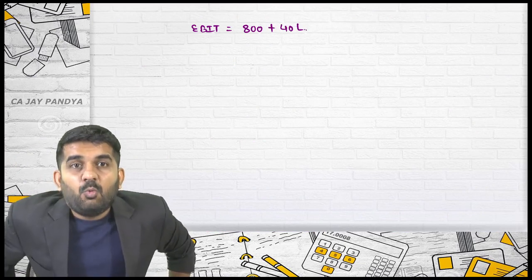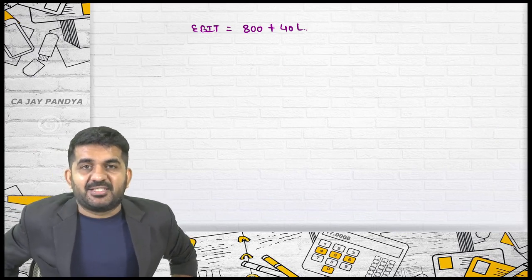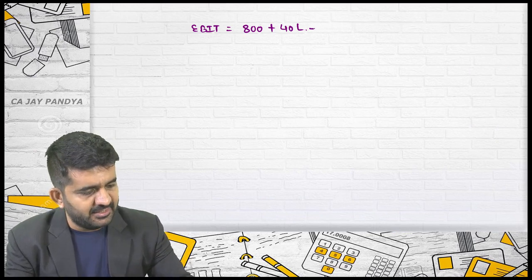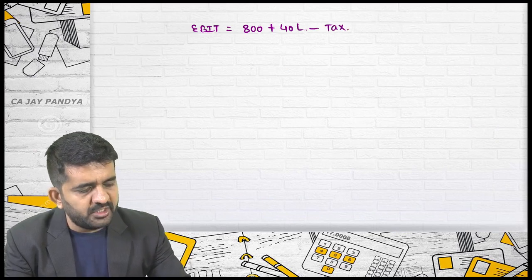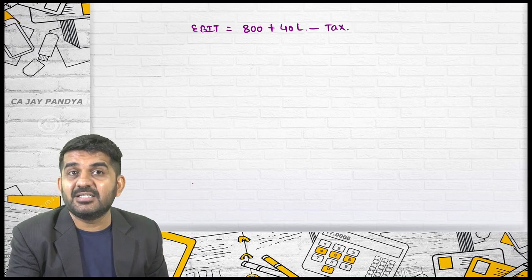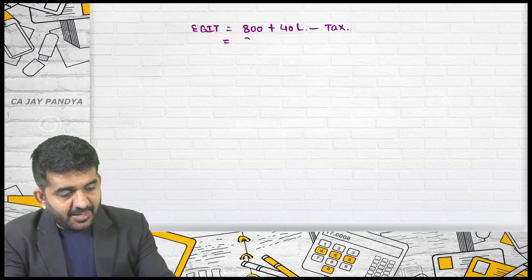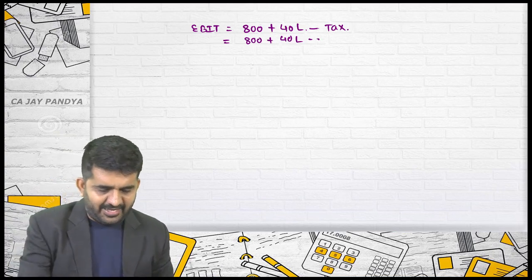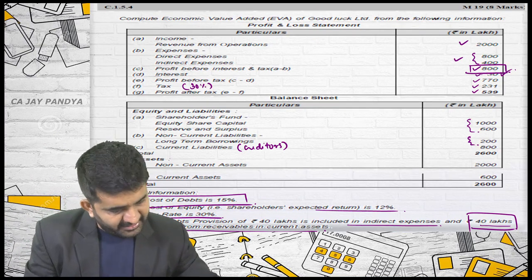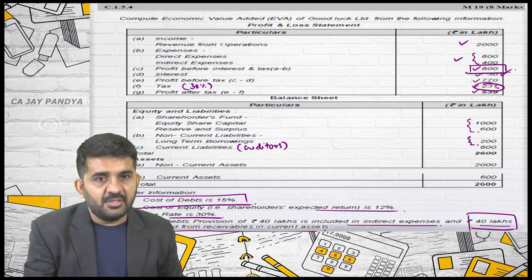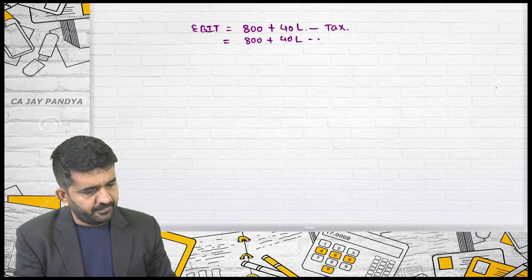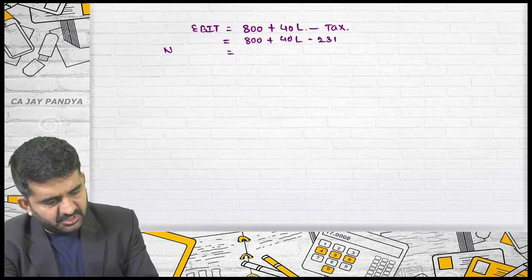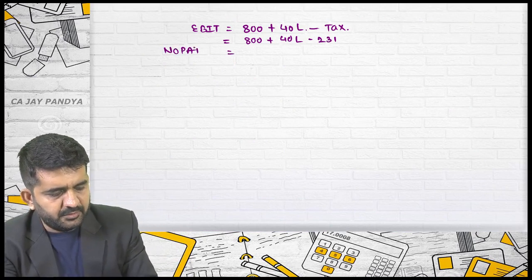What we normally do is EBIT into 1 minus T. But rarely what is taken is this: minus what is reduced is directly tax. And I'm not taking tax rate but directly the tax figure. What is the tax figure? It is 231. I am reducing it, and this is nothing but my NOPAT.